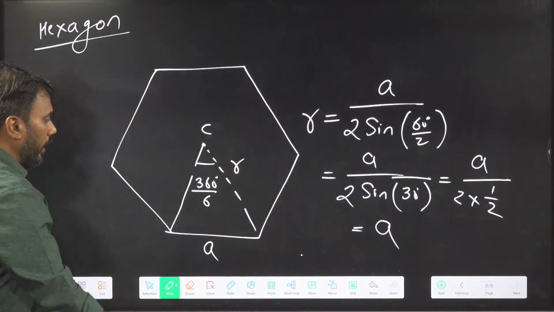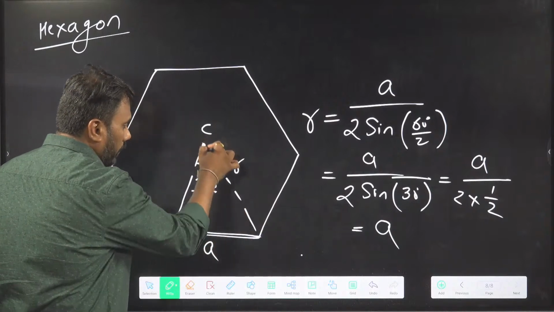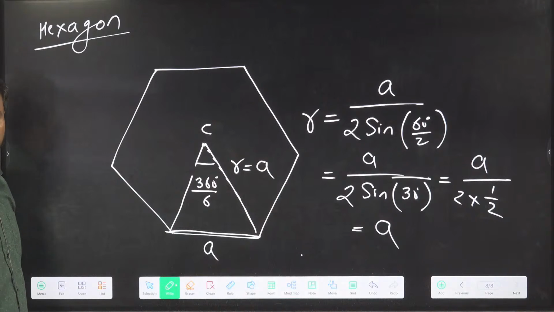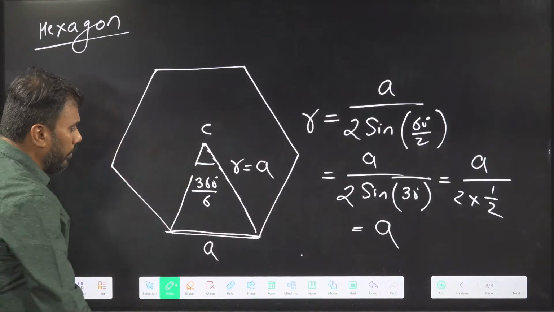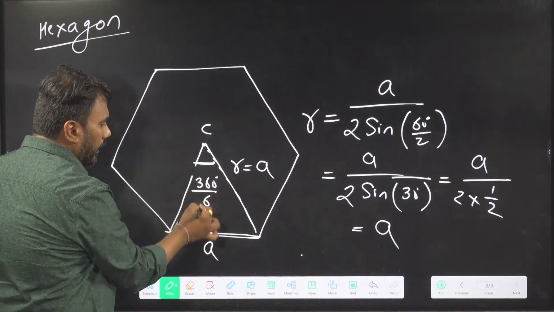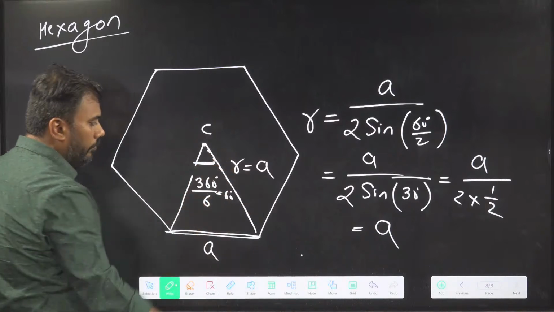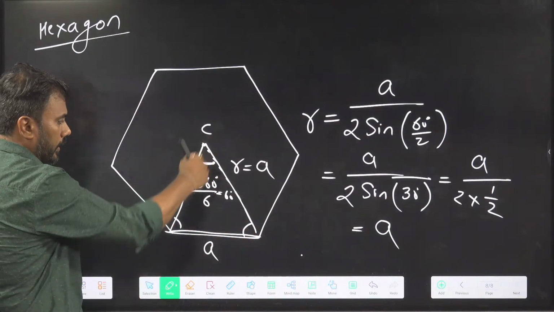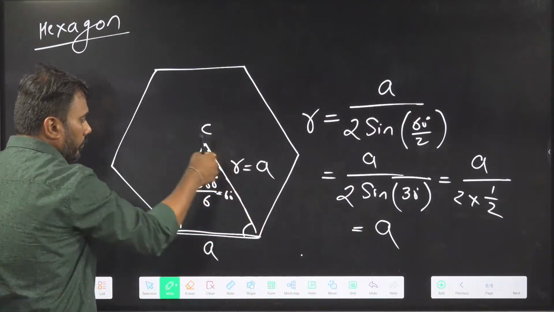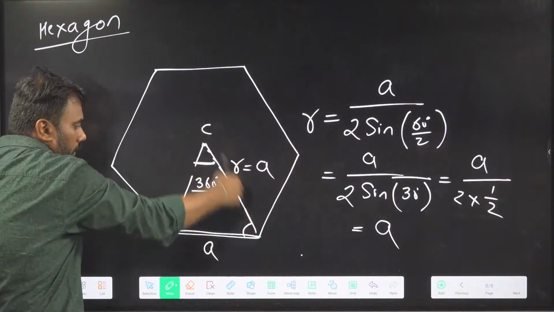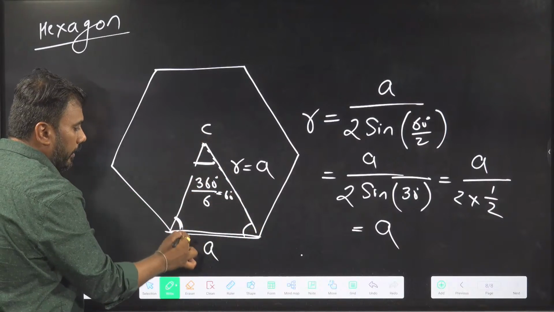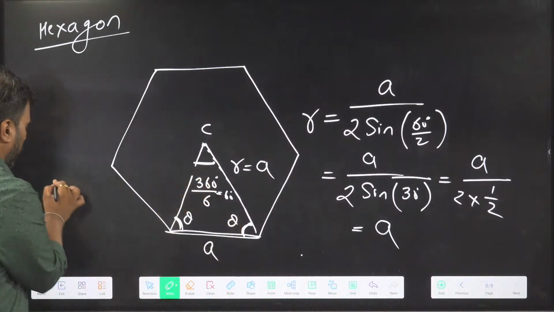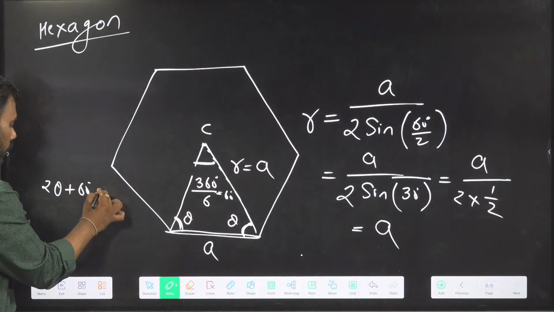So in the case of a regular hexagon, this side length is also equal to A. That can also be easily determined using the fact that this angle is 60. These two are equal because this is an isosceles triangle: this length is R, this length is R. If this is theta, this is also theta, and this is 60, so 2 theta plus 60 is equal to 180.